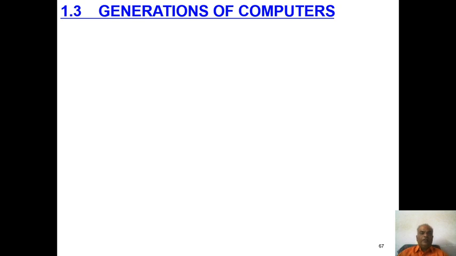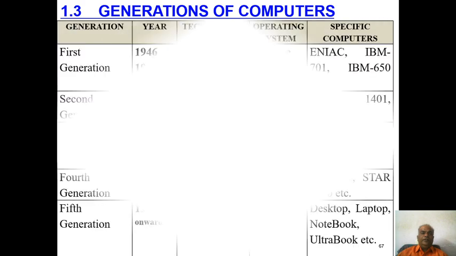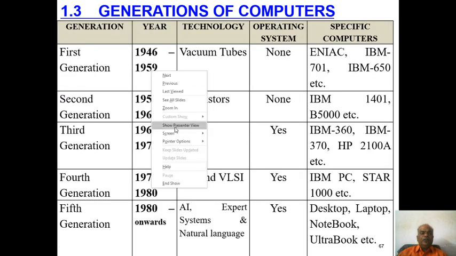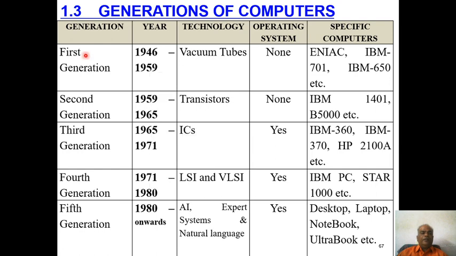Hello my dear students, in this video I am going to discuss the different generations of computers. There are five generations: first generation, second generation, third generation, fourth generation, and fifth generation.